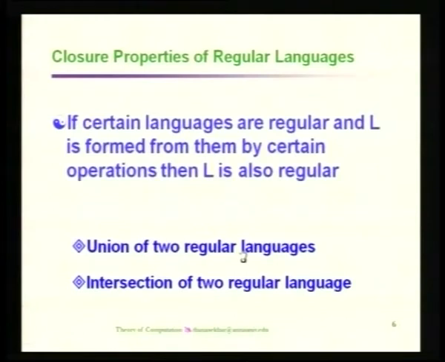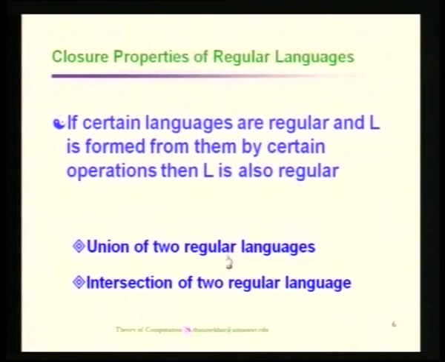Now, we should understand the operators supported by the class of languages called regular or regular set. Here we have the list of operators for regular languages. The first one is the union. Union of two regular languages is going to be a regular language, and the second one is the intersection of two regular languages.